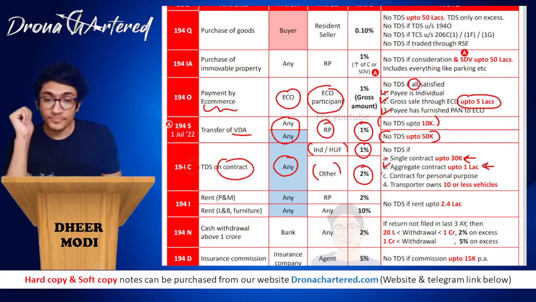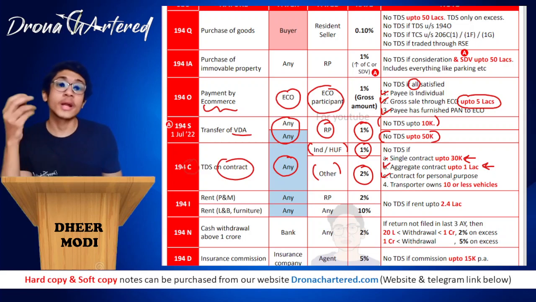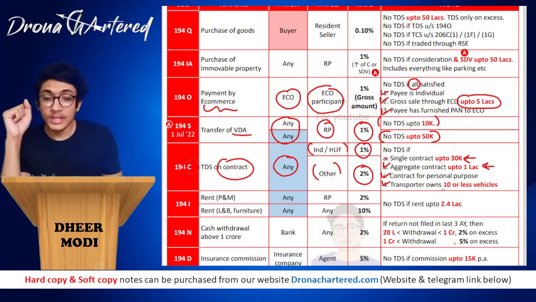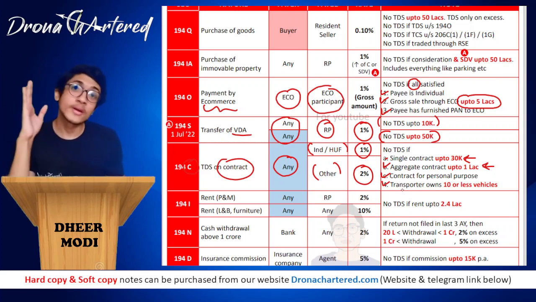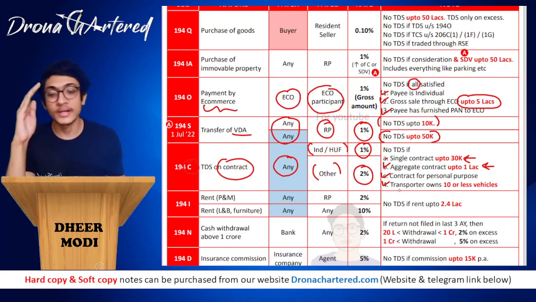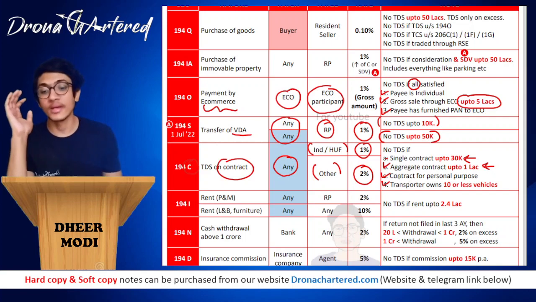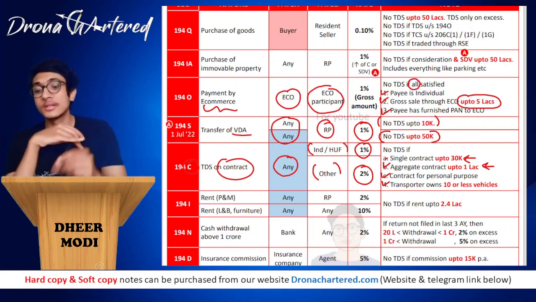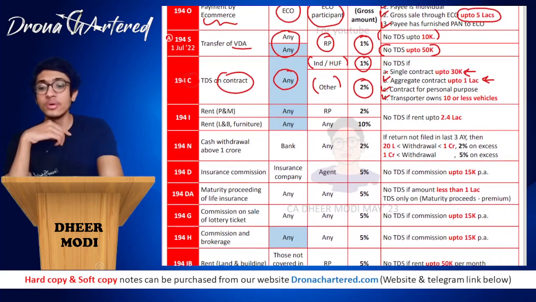Okay. Next, if it is a contract for personal purpose, that is not for business purpose. And last, if the transporter owns 10 or less vehicles, there will be no TDS deducted. If you remember, we had also done this under presumptive taxation, that he should not own more than 10 vehicles. Clear? So I hope this section is clear. That is your section 194C.